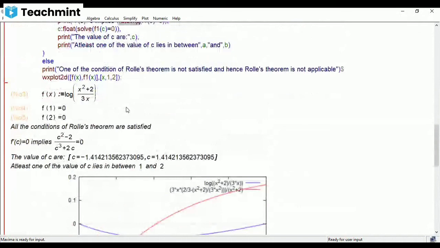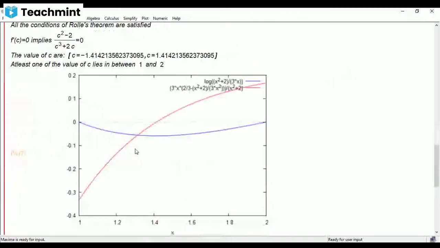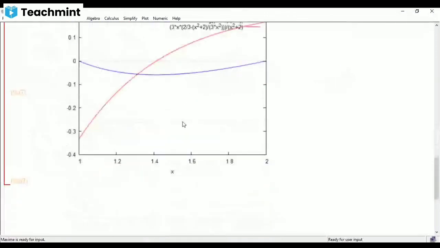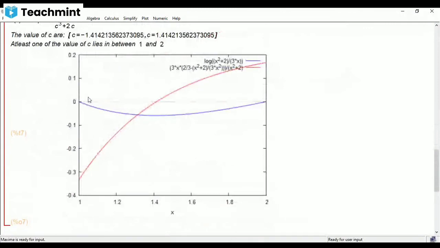And the values of c are this. But we know that within our range 1 to 2, only c equal to 1.4142 will come. So that is what it is showing you. See, the blue line indicates the actual function, the red line indicates the derivative.